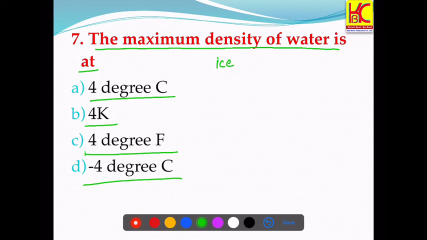that is below 0 degrees Celsius, then it has a cage-like structure. This is a water molecule. When it is in ice form, it forms a cage-like structure like this.